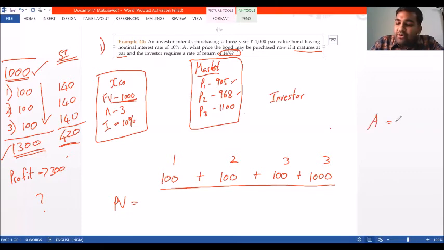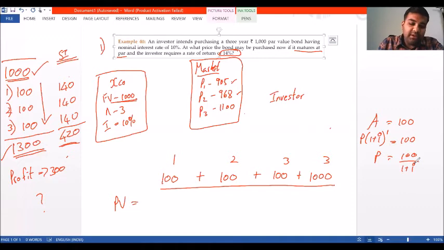The amount formula is P into (1 plus i) to the power of 1, because this is the end of the first year, and it is equal to 100. So P is equal to 100 divided by (1 plus i). Here the market rate is 14 percentage.